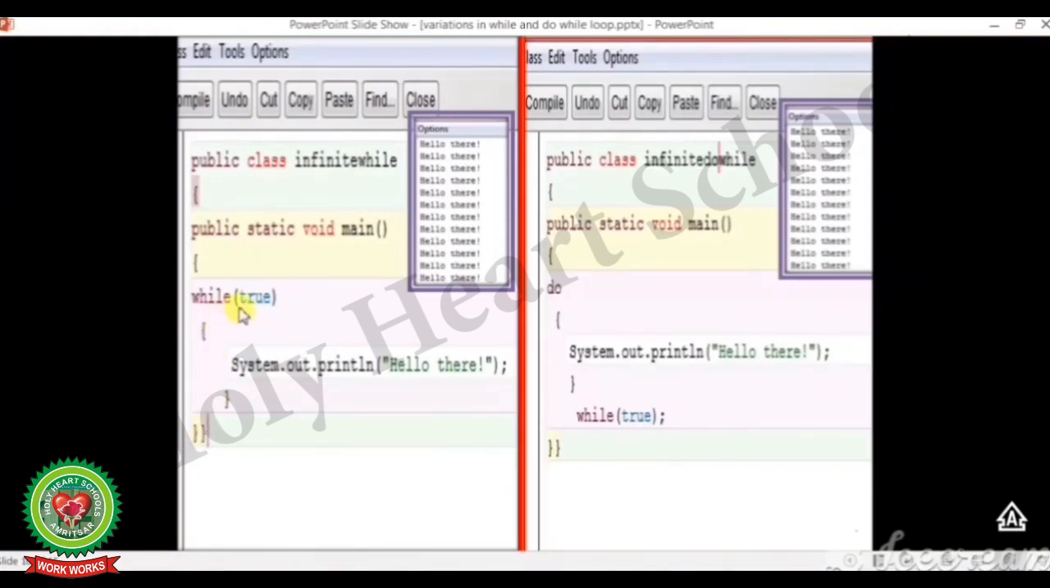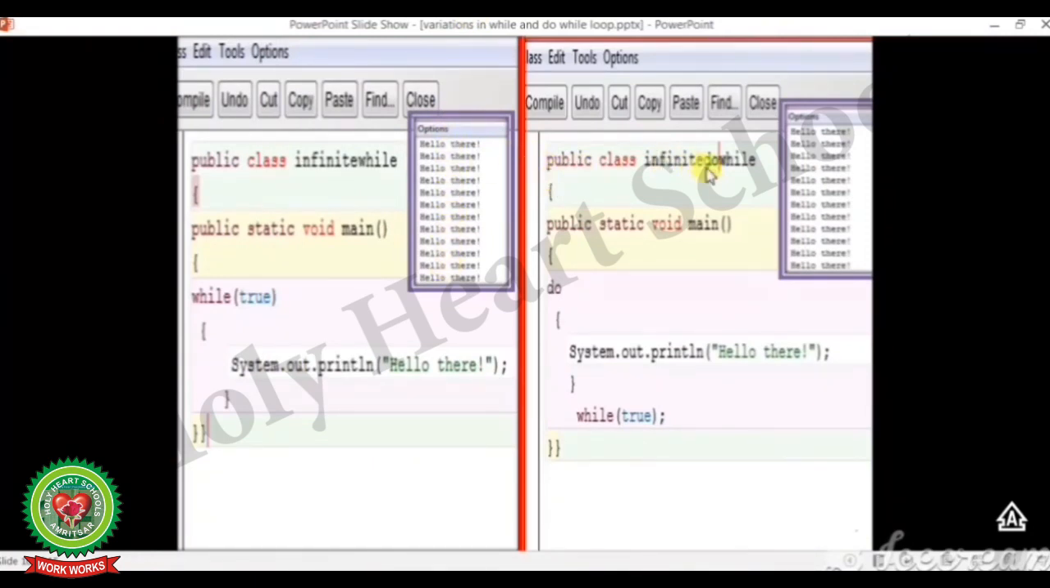But in this infinite loop the condition will always remain true because there is no control variable that is checked every time and there is no incremental part of the control variable. So every time the condition will remain true and it will print the message endlessly on the computer screen.